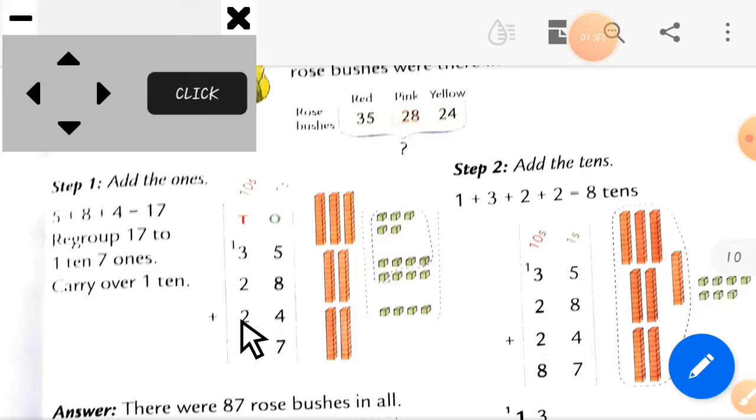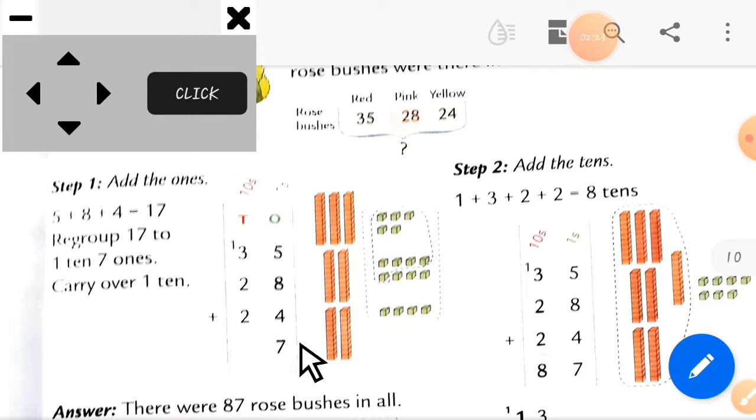Okay students, now here you can see 5 plus 3 plus 4. Okay, so these are the two-digit numbers, as our heading is adding 3 two-digit numbers. You have to add these. So here is the ones column, 5 plus 8 plus 4. So here 5 plus 8 plus 4, which is in the ones column, we add these numbers. So here our answer will come. Which number will come?